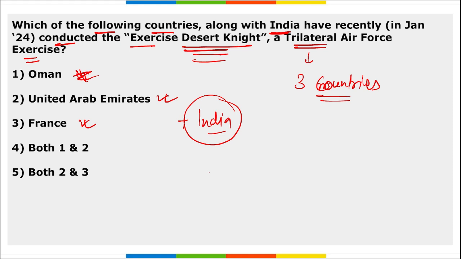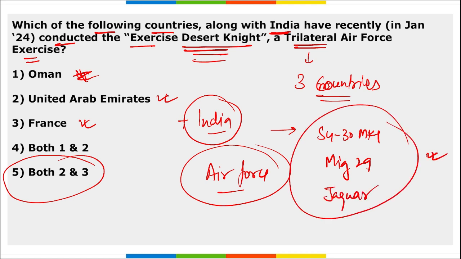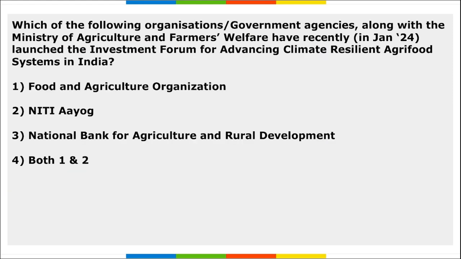This was a trilateral exercise, and it was conducted between the Air Forces of these 3 nations, that is United Arab Emirates, France and India. From the Indian Air Force, remember the aircraft that took part were Sukhoi 30 MKI, MiG-29 and Jaguar. These were a few of the aircraft that took part in this exercise.